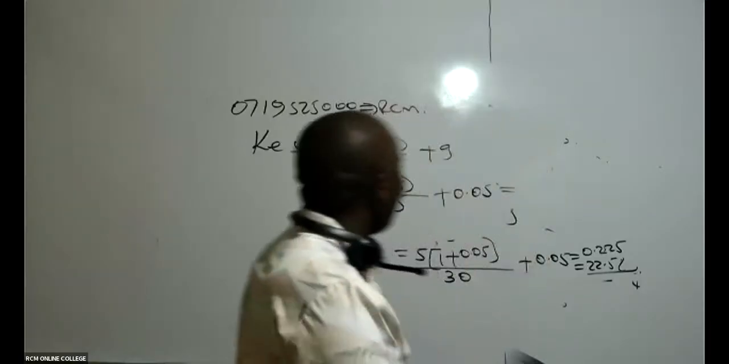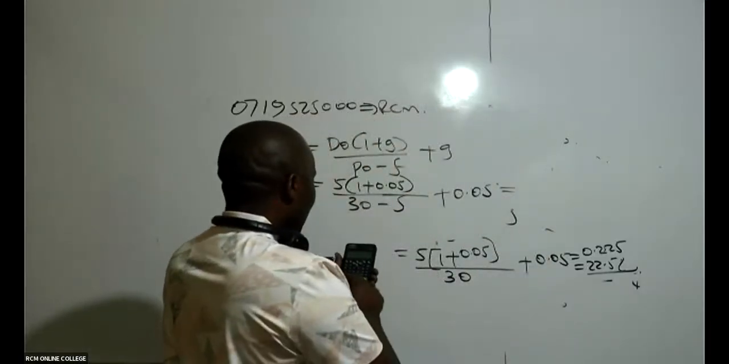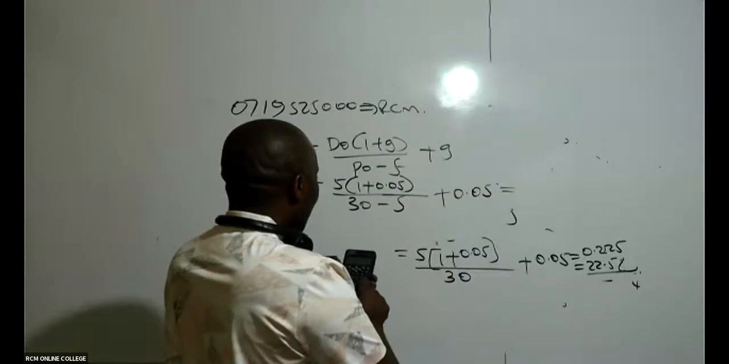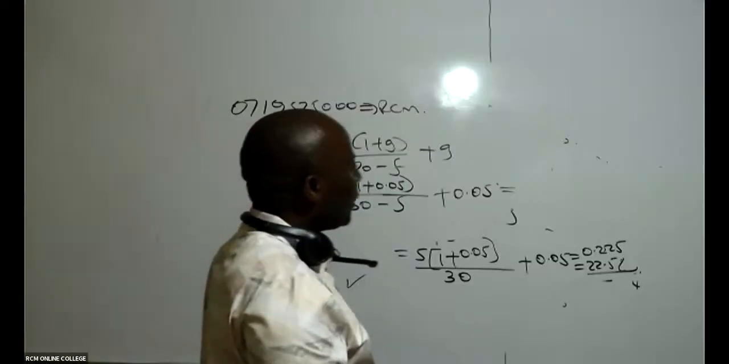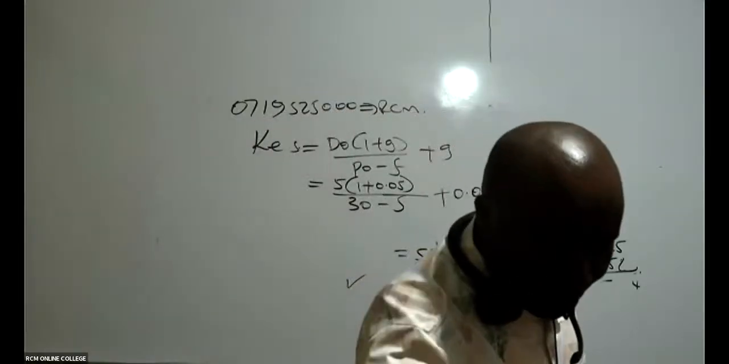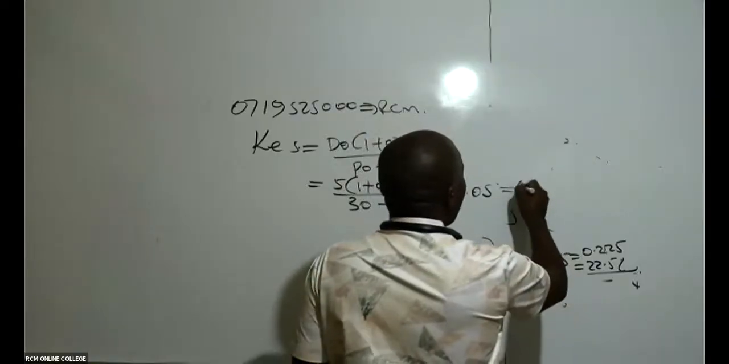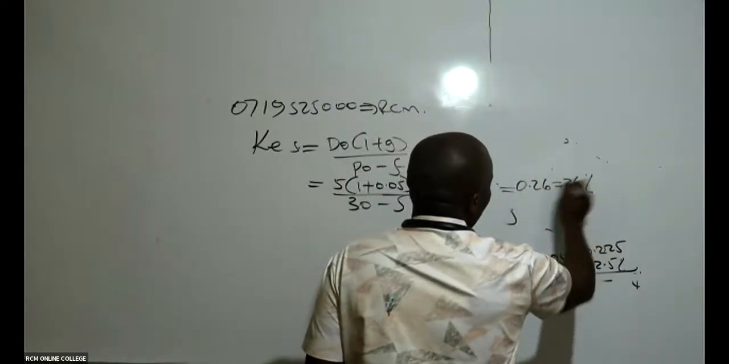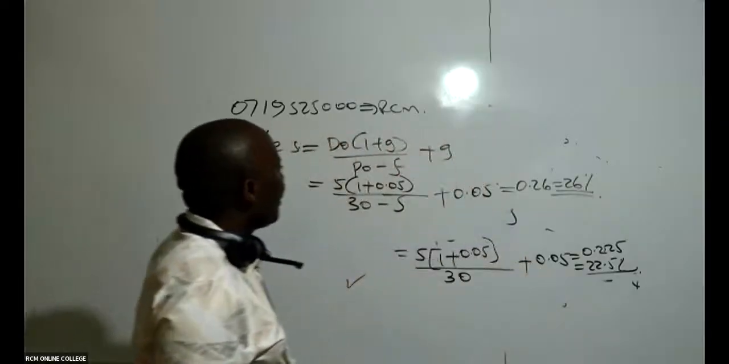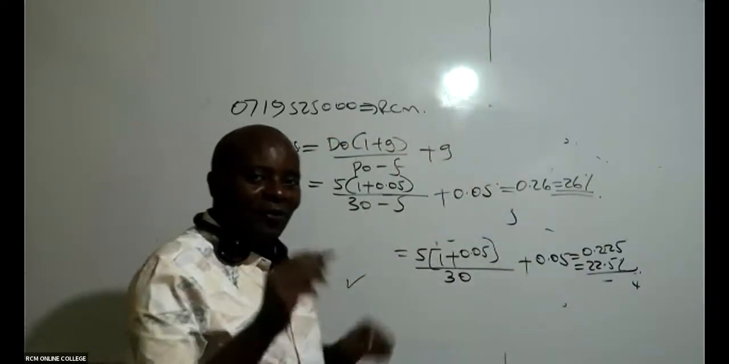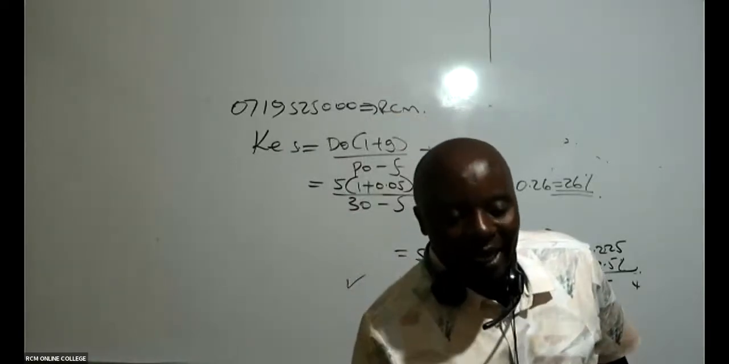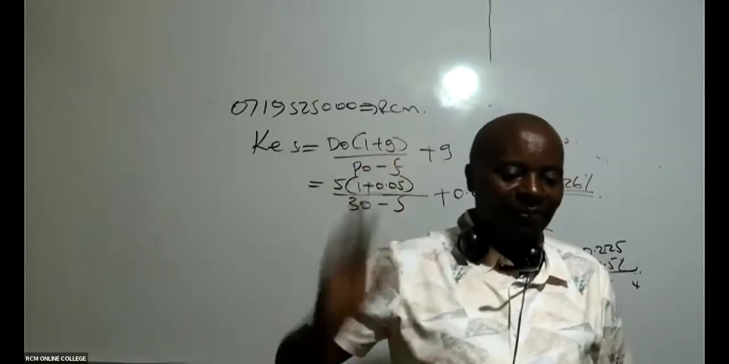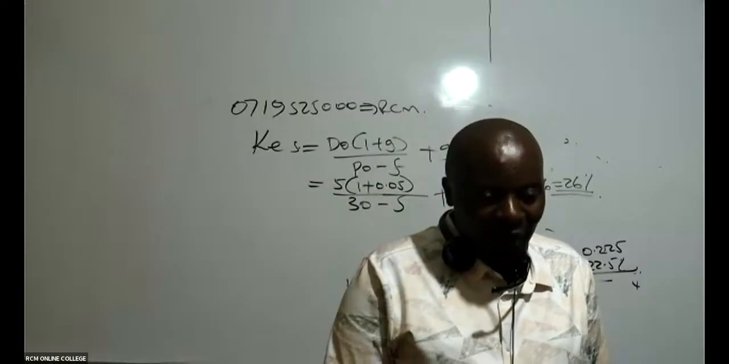So then you take your calculator, and you say 5 times 1.05 divided by 25. You say equals, and then you say plus 0.05 equals. I'm getting 26%, 0.26, which is the same as 26%. So is this clear, ladies and gentlemen? Because for me to be able to get this WACC, I must get cost of equity. I must get cost of what here? Debt. So up to here, is it clear? Is it clear up to here? Very clear. Thank you very much.